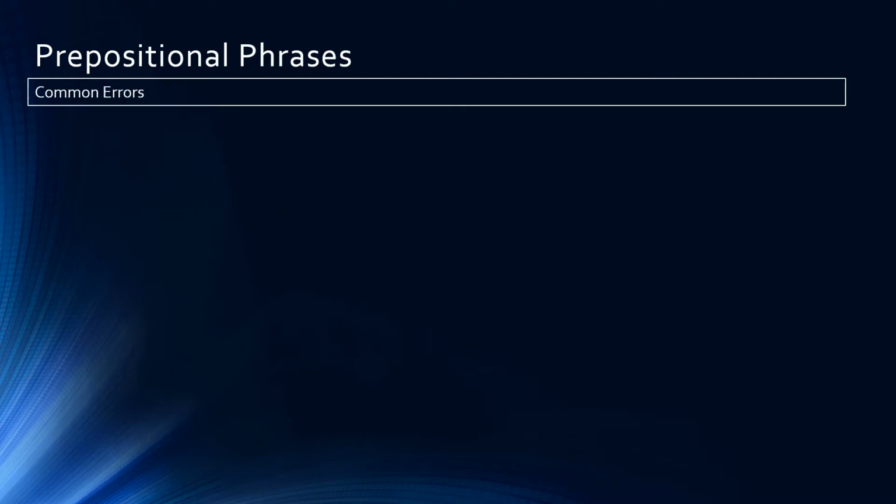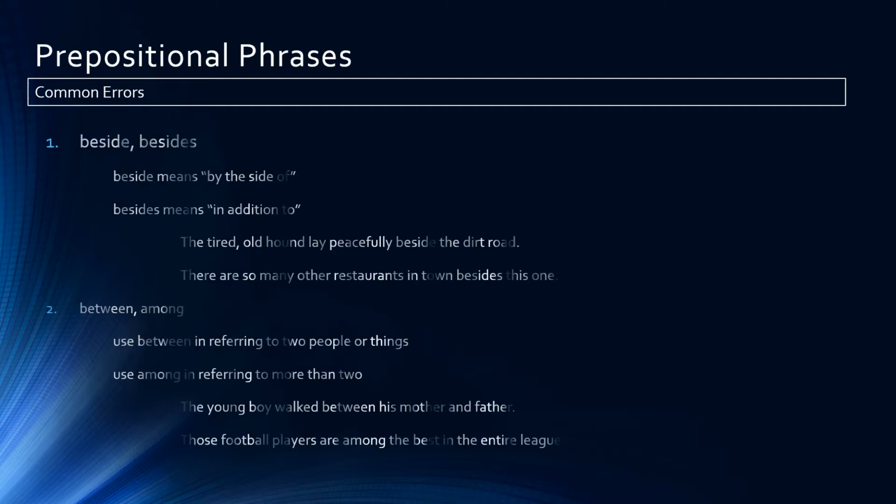Let's give our attention now to some common errors that are oftentimes seen in the use of prepositional phrases. The first common error is between the words beside and besides. Beside means by the side of. Besides means in addition to. So look at the 2 examples I have here.